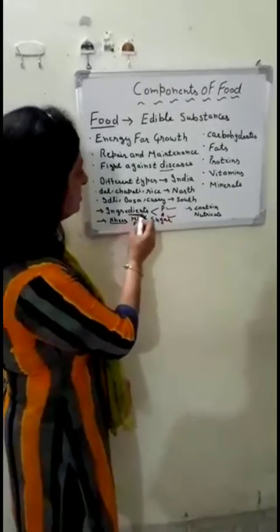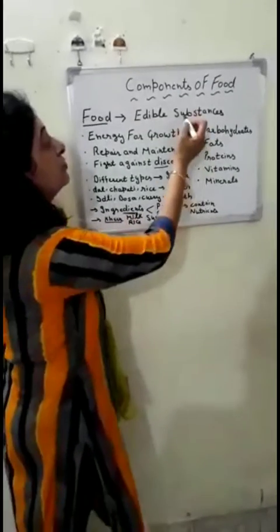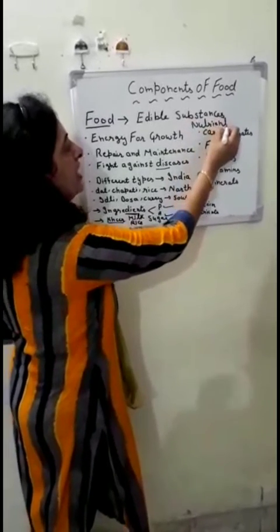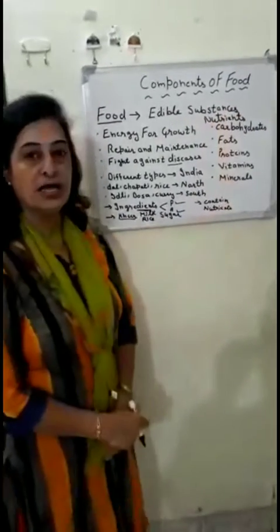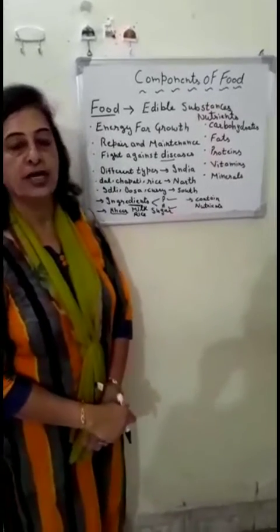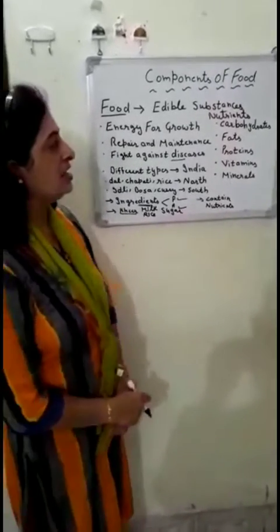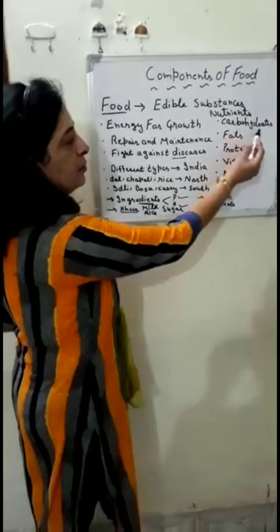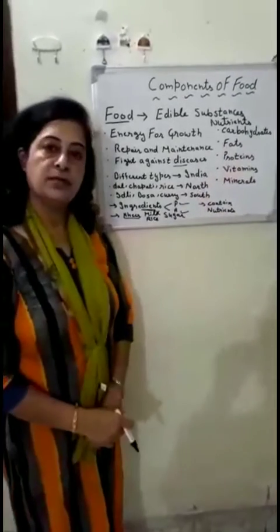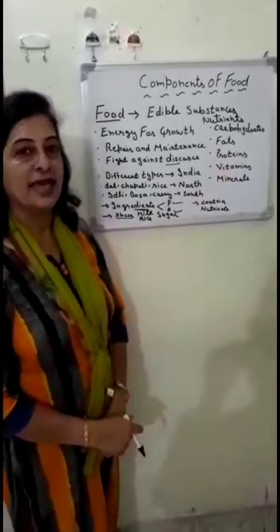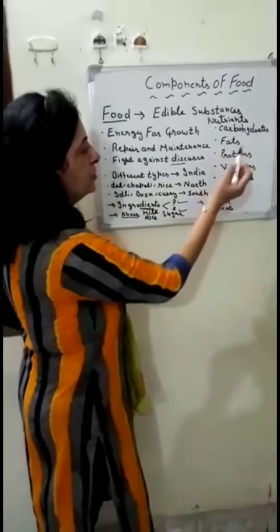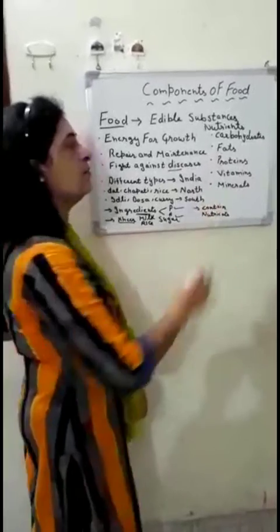Now, these ingredients contain nutrients, and these nutrients are a must for our proper growth and maintenance of our body, cells and tissue. These nutrients are carbohydrates, fats, proteins, vitamins and minerals.